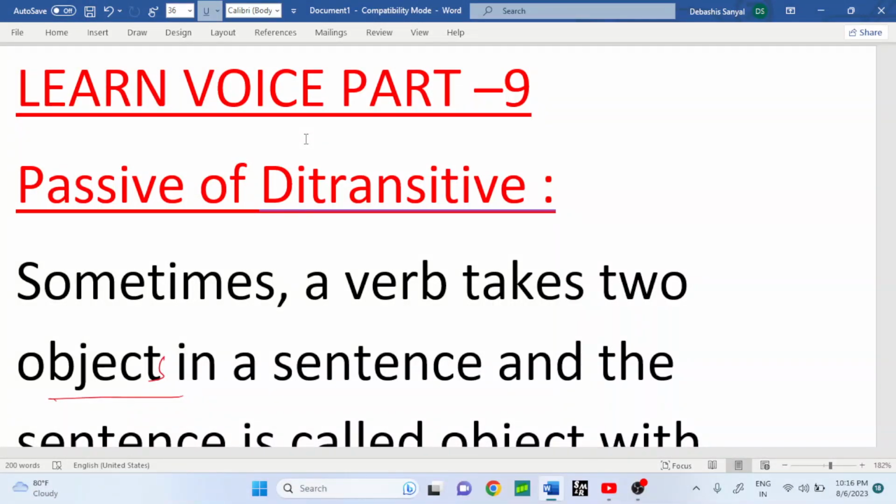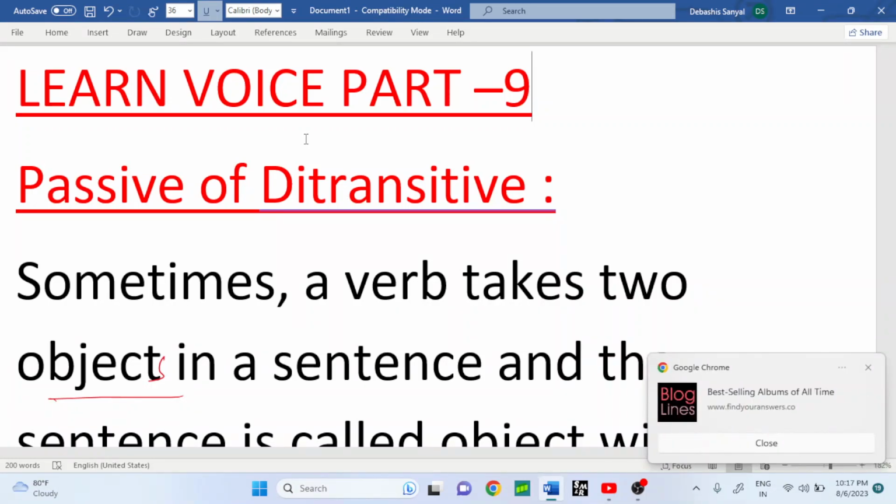Regarding voice, there are several classes taught by me. In my previous class, I have already discussed the passive of future perfect tense, and today's lesson is all about passive of the transitive object. So don't be late. Let's start the lesson.